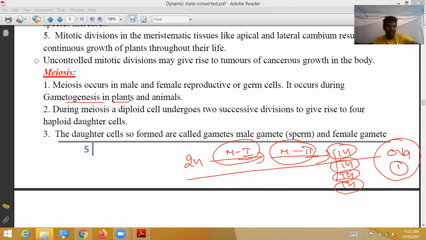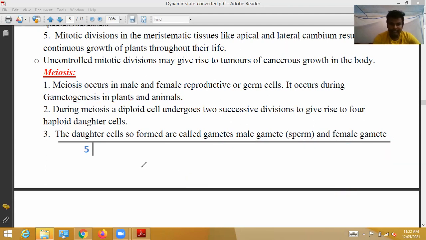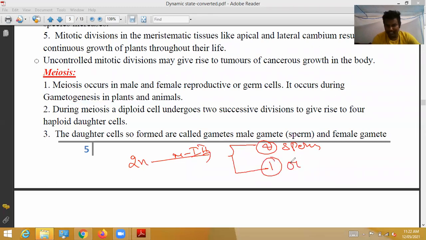In males, 4 sperms are formed. In females, only one ovum is formed. So how does it take place? A diploid cell undergoes meiosis 1 and meiosis 2. 4 sperms are formed, only one ovum is formed.